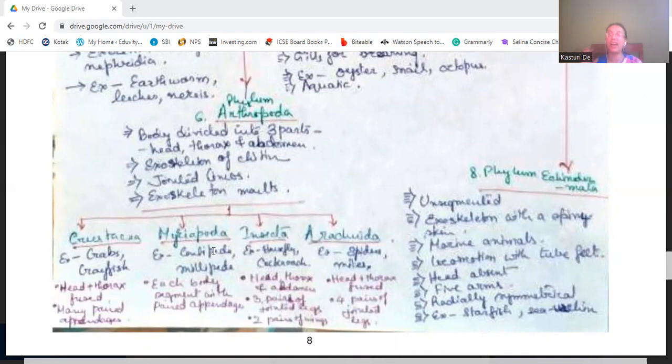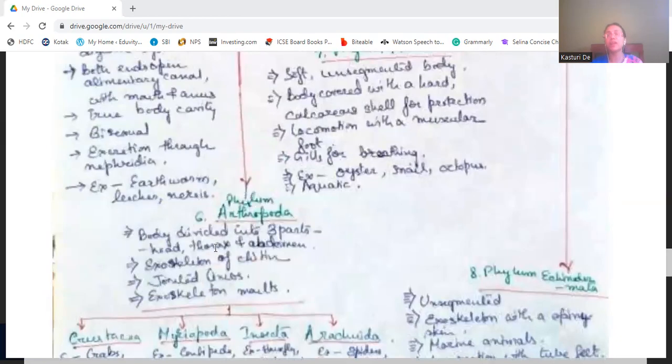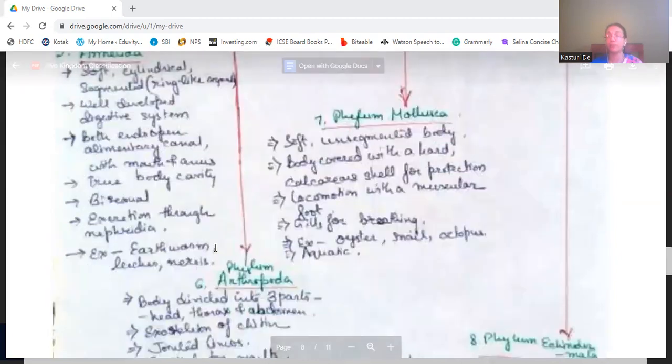In Crustacea, head and thorax are fused, abdomen is separate, and they have many paired appendages. Myriapoda, each segment of the body will have a paired appendage. Insecta, head, thorax, and abdomen are separate, and three pairs of jointed legs and two pairs of wings are there. Arachnida, again, head and thorax are fused, abdomen separate, four pairs of jointed legs are there.